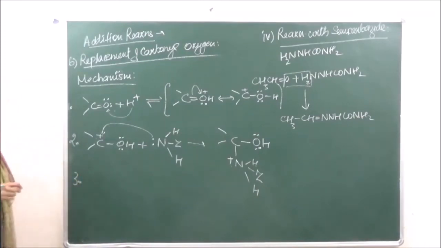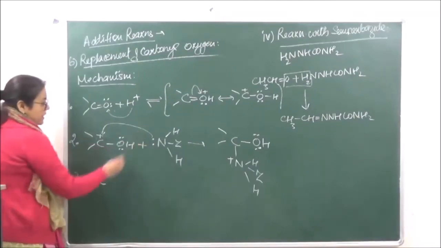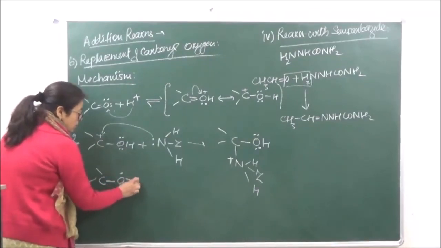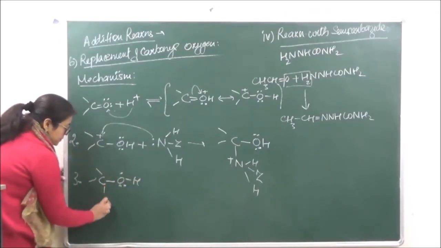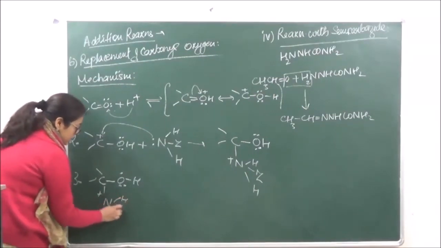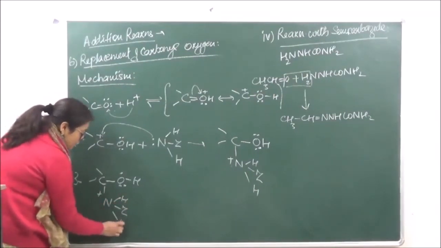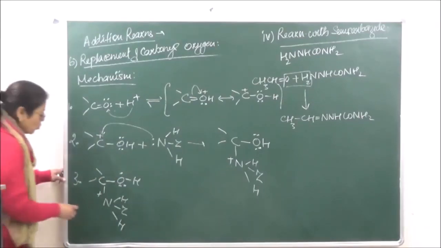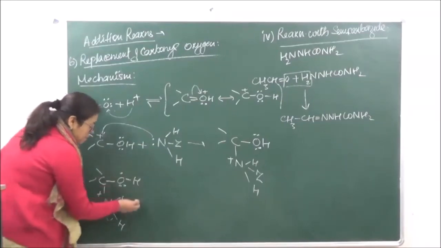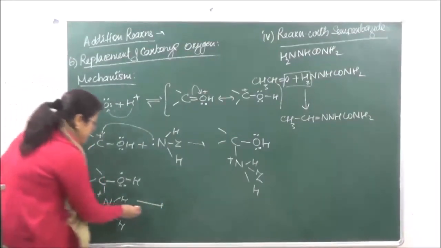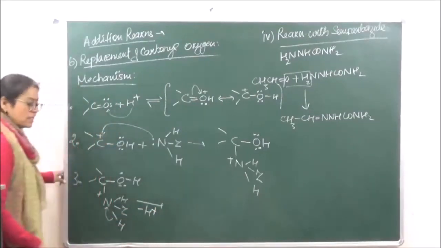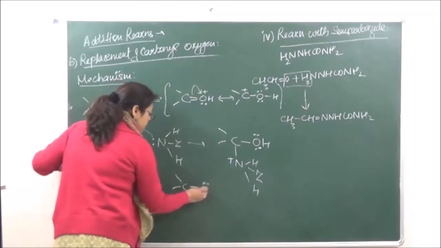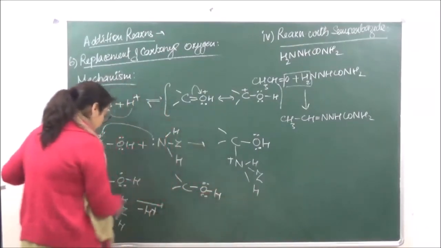In case of step 3, first a rearrangement will take place. We are getting the following kind of compound which we've got in step 2. Now over here, this is going to lose a proton, minus H positive, and we are getting an intermediate over here.